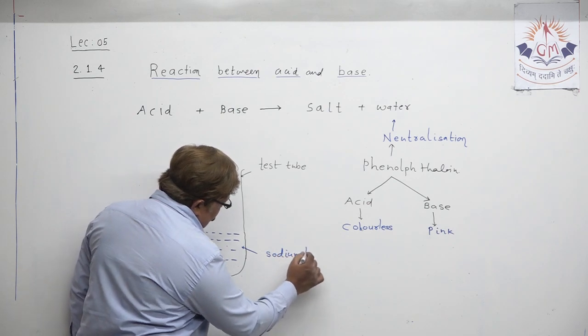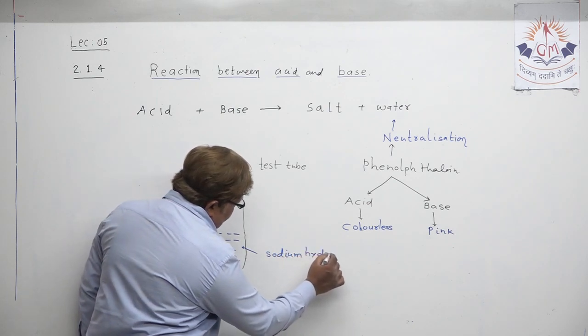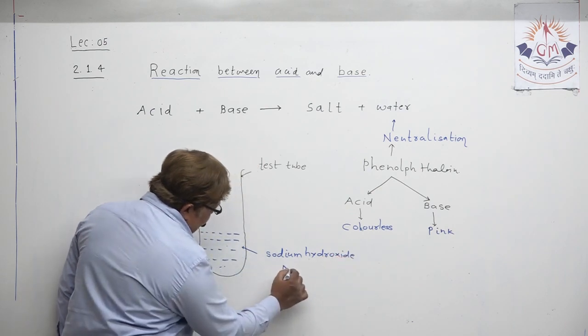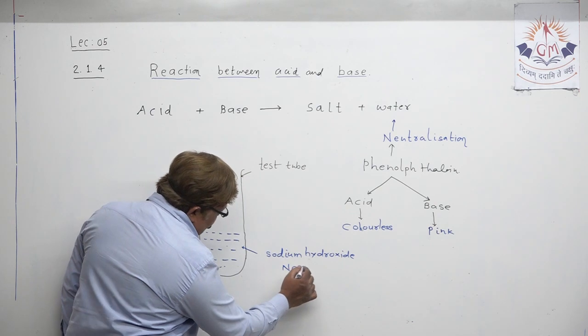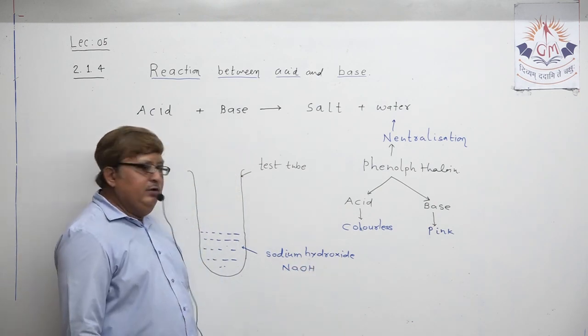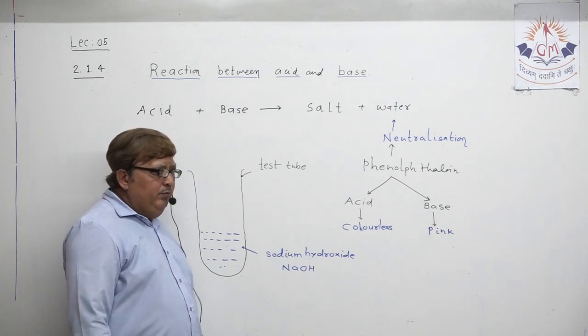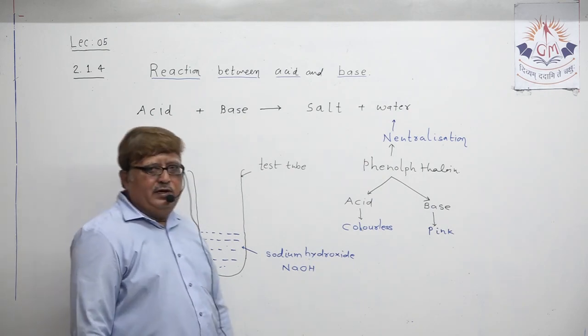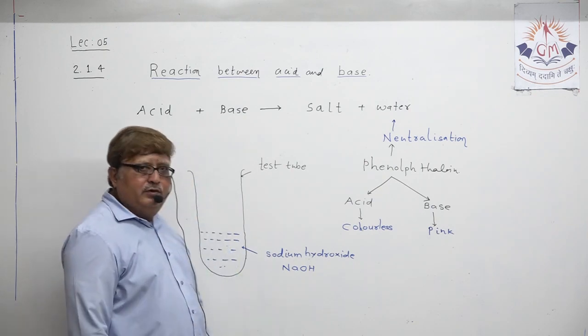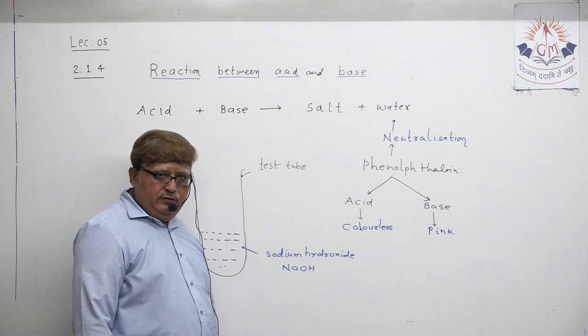I have taken the base sodium hydroxide here. You all know the formula very well, NaOH. Obviously, all acids and bases are transparent liquids only. So this is also a transparent liquid, my dear student.